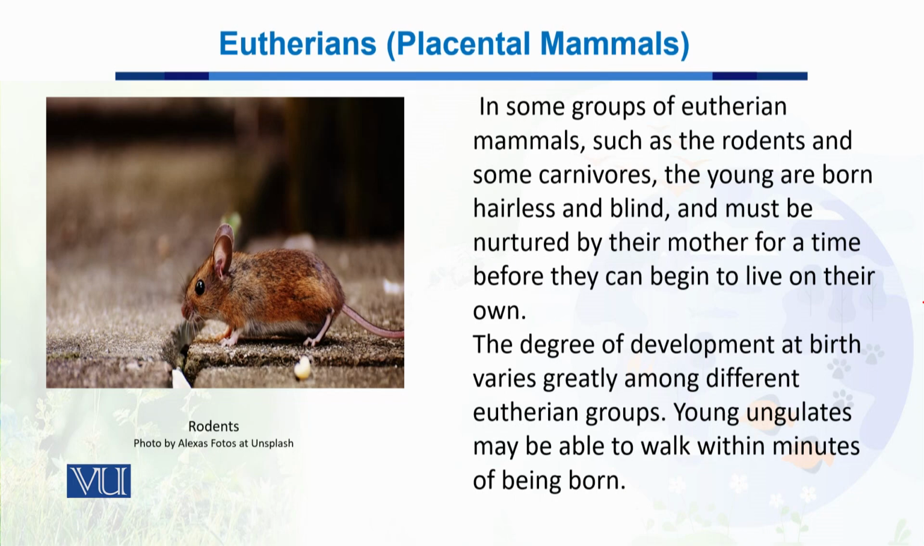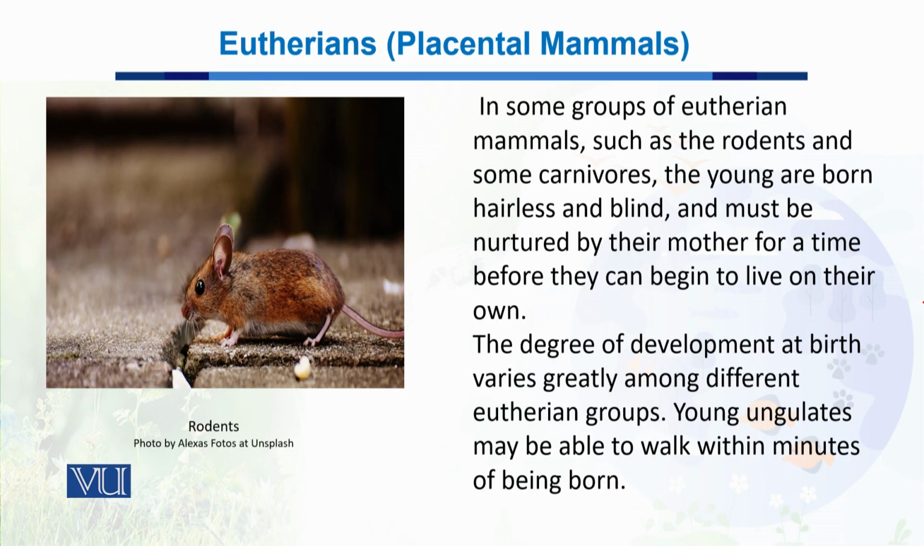Now, there are some unique groups which exist within these eutherians. For example, some groups of these eutherians, such as rodents, being the mice family, as well as carnivores, for example, dog and cat, etc. The young ones are born hairless and blind, and they must be nurtured by their mother for a specific time period before they begin to live on their own independently.